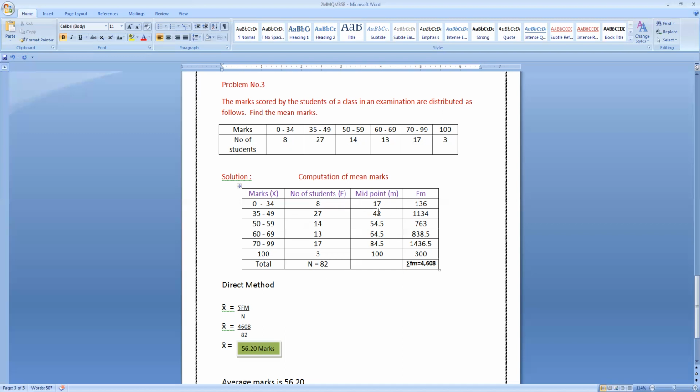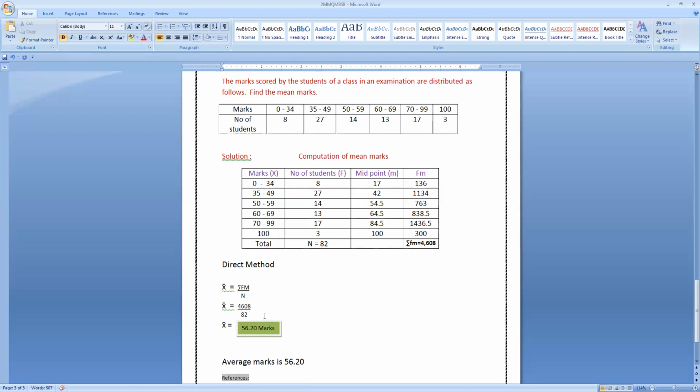17 into 8 is 136. 27 into 42 is 1134. 14 into 54.5 is 763. 13 into 64.5 is 838.5. 17 into 84.5 is 1436.5, and 3 into 100 is 300. Total sigma fm is 4608.